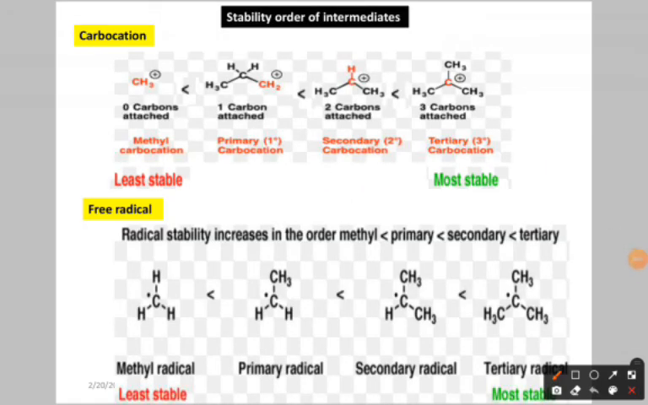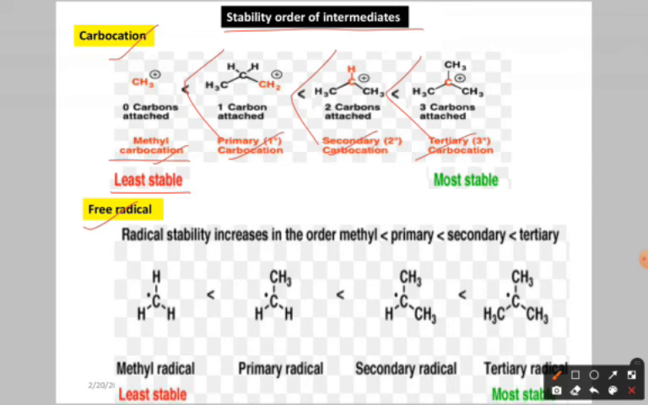Now let us see the stability order of the intermediates. We already discussed the methyl carbocation, primary, secondary and tertiary carbocation. Free radicals also have methyl, primary, secondary and tertiary, and like that we have the carbanions also. Now the stability order of carbocations: tertiary carbocation is the most stable, then secondary, then primary, and the least stable is the methyl carbocation.